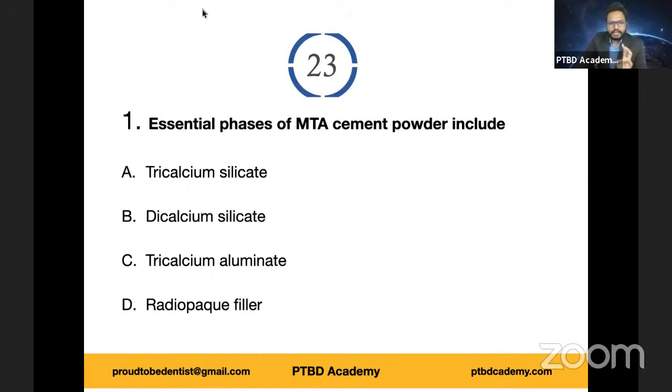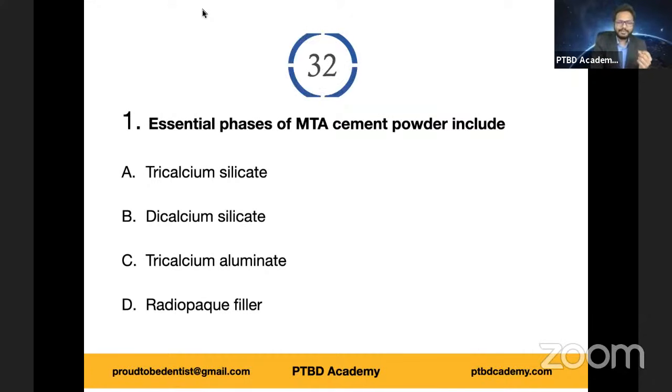Tricalcium silicate, dicalcium silicate, tricalcium aluminate, radio-opaque fillers. Along with this, we also have tetracalcium aluminoferrite, calcium sulfate, and calcium carbonate. These are also present. I didn't include them in the options. Among the given options, which are the essential phases?